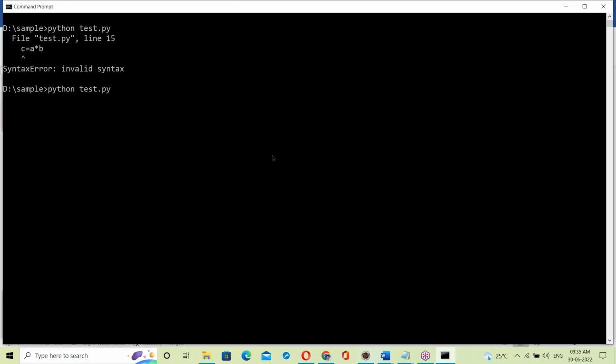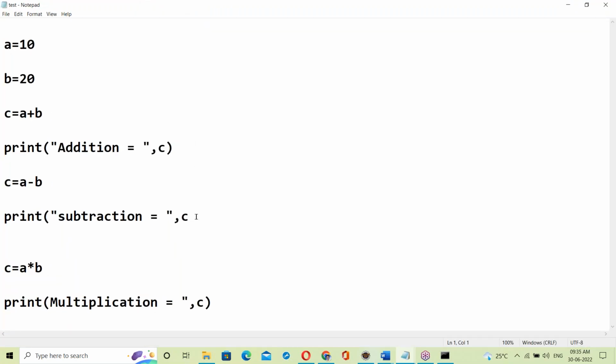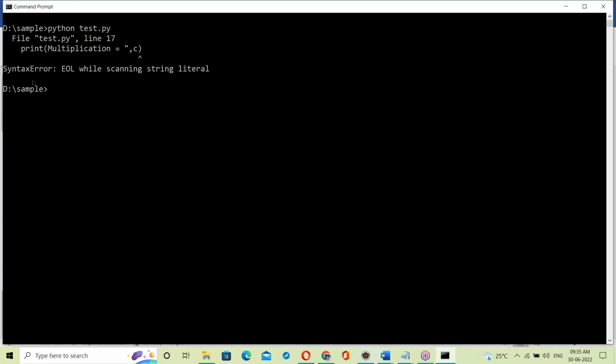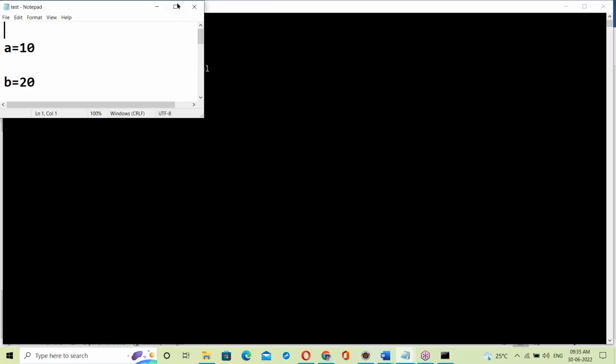Okay. Now see this. Now let us correct this error also. Yes, correction of this error. So comma here, bracket missing. Save and exit. Now again submit. Yes, next error. So we can see only one error at a time. Only one error. Okay. Yes.